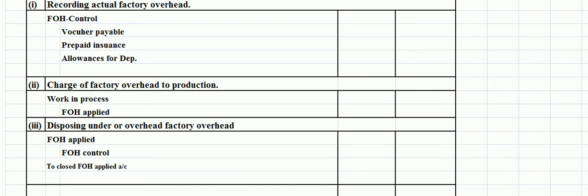Most common bases used for applying factory overhead include direct labor cost, direct labor hours, and machine hours. The base selected for applying factory overhead is generally the factory overhead cost driver. A cost driver is a measure of activity, the magnitude of which influences the magnitude of total cost of the relevant cost object.